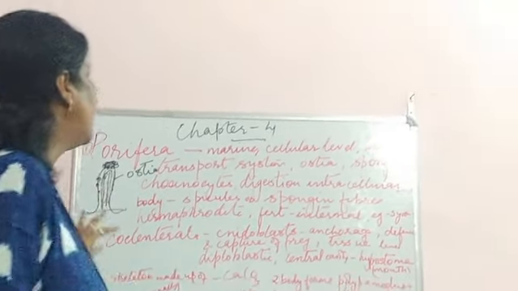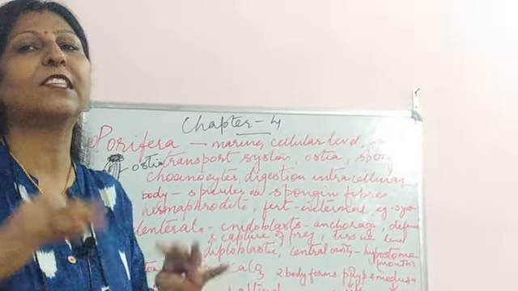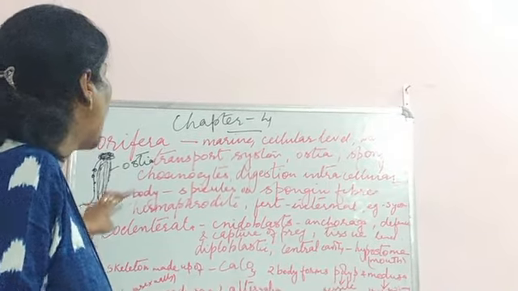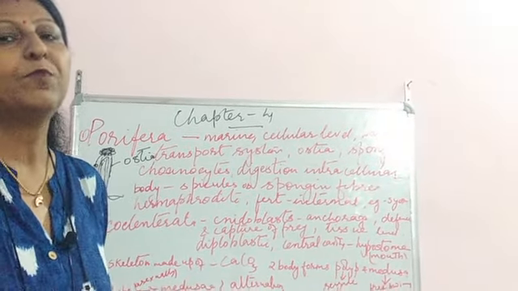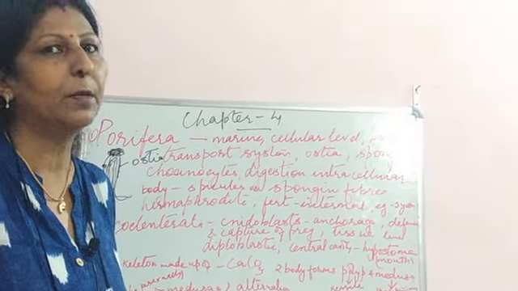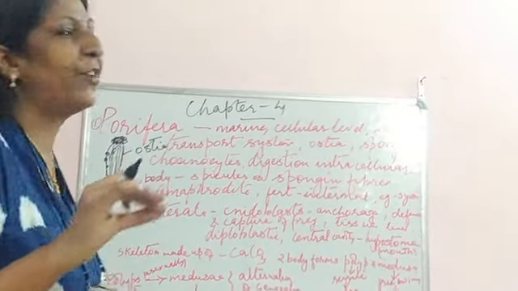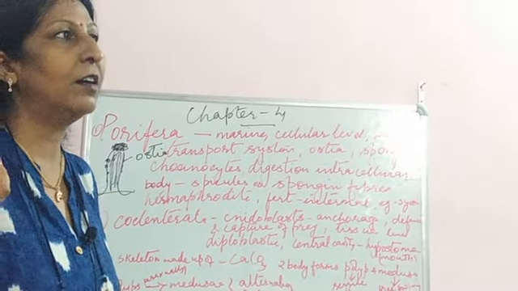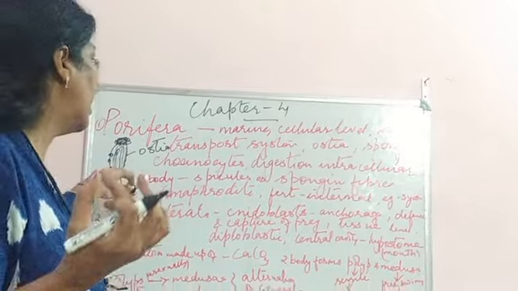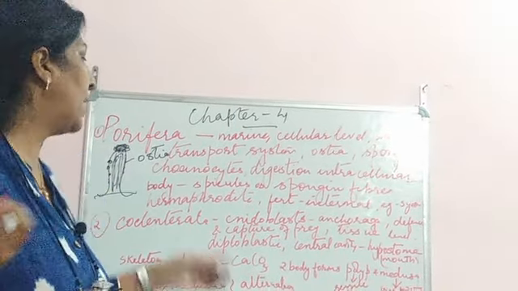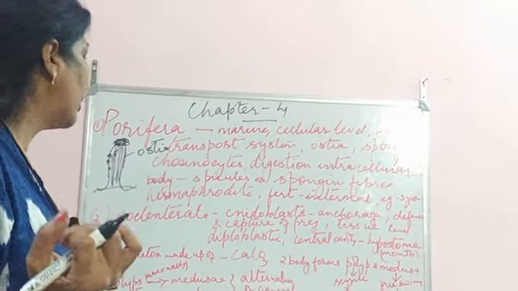The skeleton of the body is made up of spicules or spongin fibers. The fibers with which the body is made up are known as spongin fibers. They may ask you to name the skeleton with which the body of sponges is made up of. That is spongin fibers or spicules.